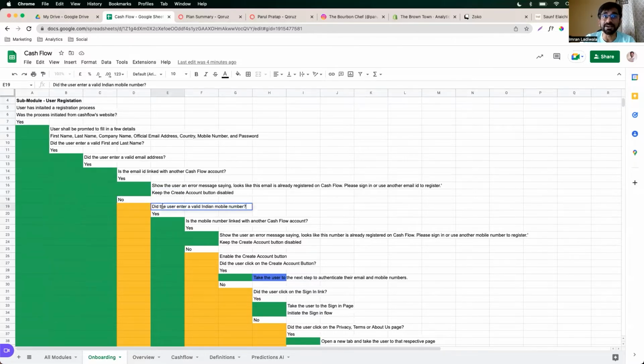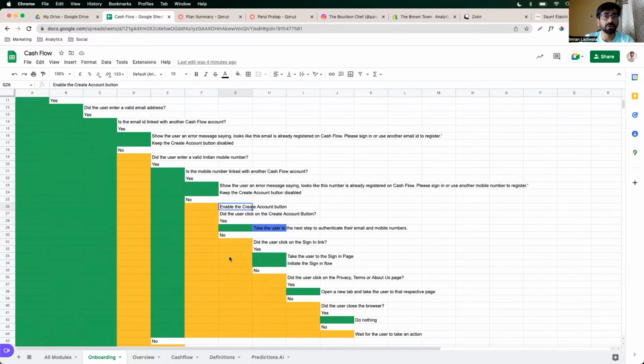Did the user enter a valid Indian mobile number? Now we currently, like I said, whatever we do is for India only. Therefore, this software will also be focused very much on India. There are other regions which also support COD, but we are building only for India. Did the user enter a valid Indian mobile number? Yes. Is the mobile number linked to another cash flow account? Yes. So show the same message saying that this number is already linked with another account. Keep the create account button disabled. If no, then enable the create account button.